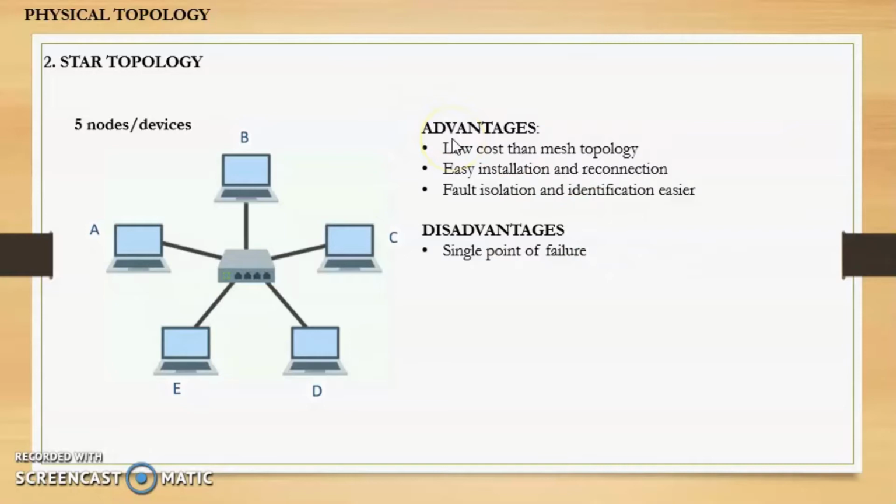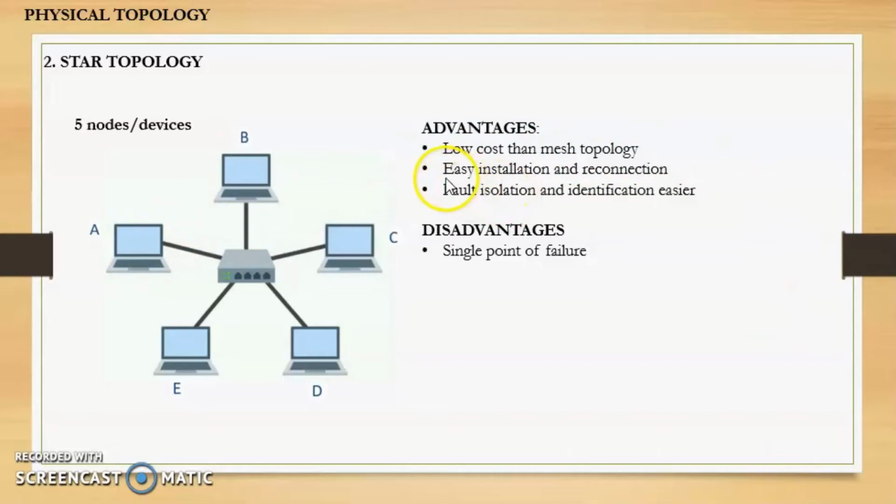Next, let us see the advantages of star topology. Now, the first advantage is that it has lower cost as compared to mesh topology. Now we can see that in star topology there is a point-to-point link only to the central controller. As a result, the number of cables which are required or the number of ports which are required are much less as compared to the mesh topology. Hence, it will have a lower cost in comparison with the mesh topology.